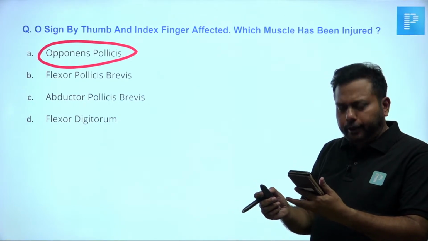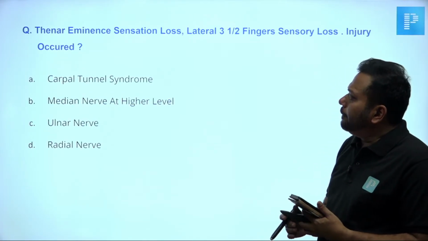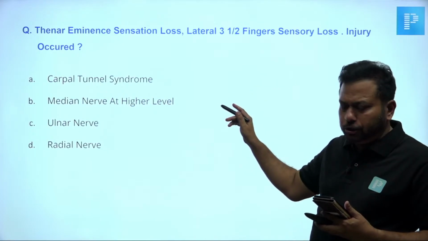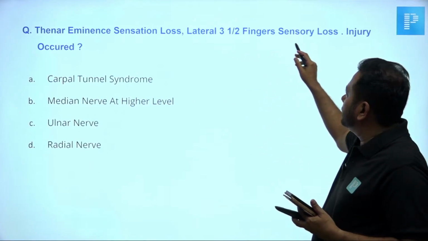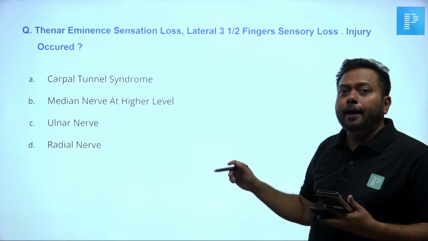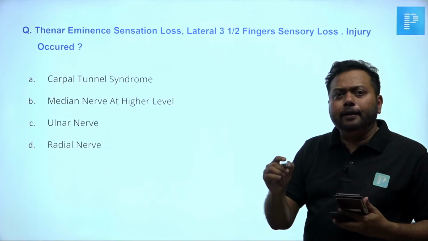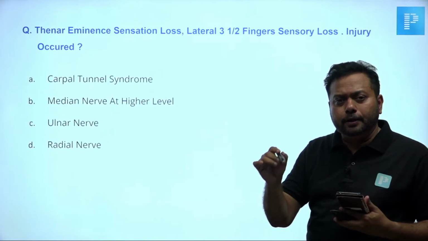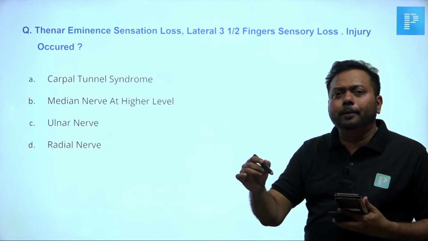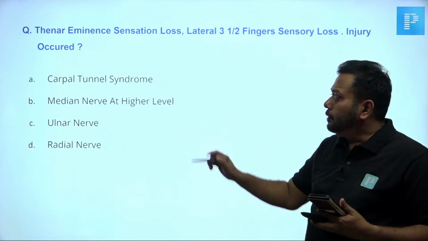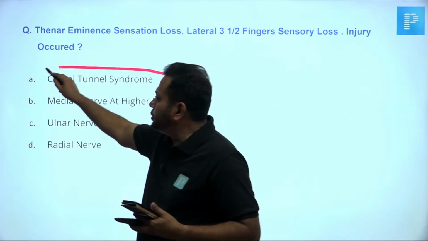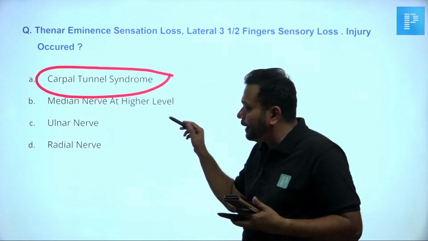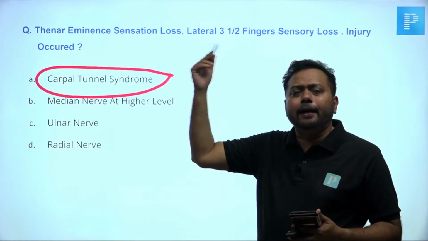Tuberosity only. Okay, right. Then thenar eminence sensation is lost. Lateral third finger sensory loss is there. This is an injury of the sensory supply of the median nerve, proximal to the carpal tunnel. So carpal tunnel is there in the choice.